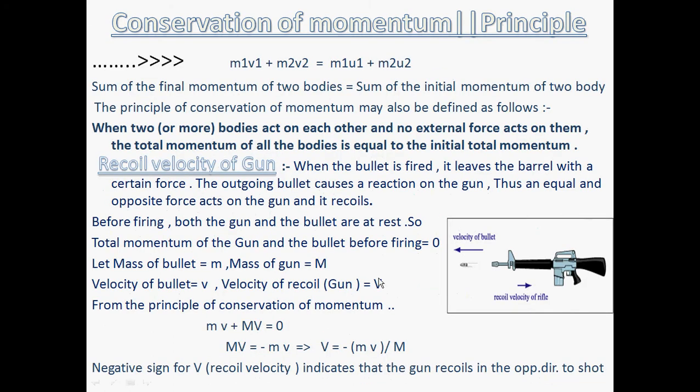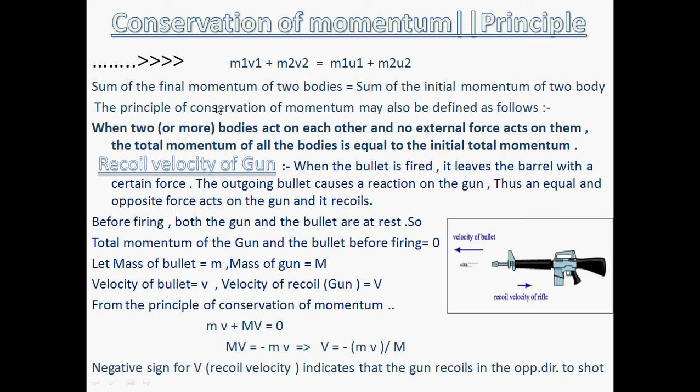Now students, if we interchange terms between the LHS and RHS, the relation will come out as m1 v1 plus m2 v2 is equal to m1 u1 plus m2 u2. Now what can you see in this formula? On the left-hand side, the total final momentum of the two bodies has been added, and on the right-hand side, the total initial momentum of both the bodies is being added. That means you can see that the momentum remains conserved. If there is no external force acting on the bodies, the total momentum remains conserved. So the sum of the final momentum of the two bodies will be equal to the sum of the initial momentum of the two bodies.